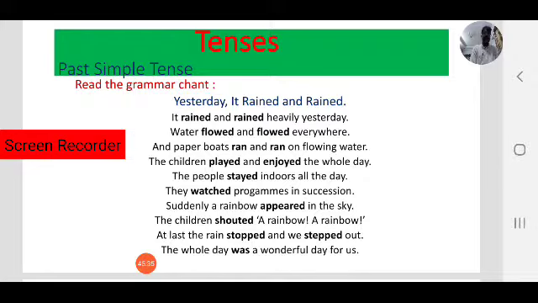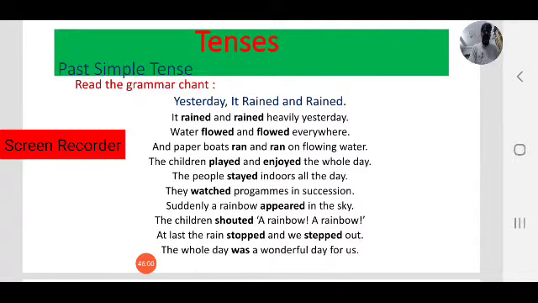Let us move to one other grammar chart. It was like a small poem. So observe it and observe the actions that happened in the past. Yesterday it rained and rained. Sorry. That's the title of the small chant.